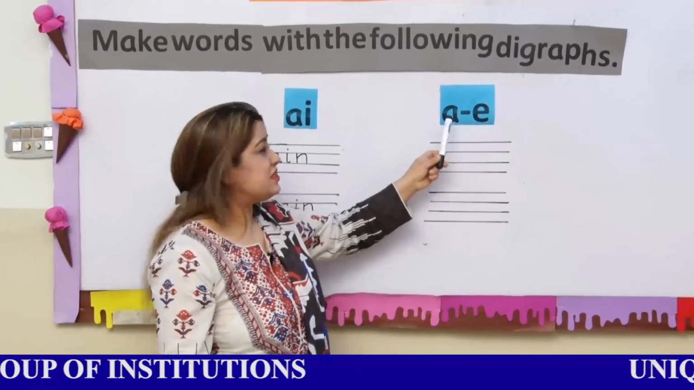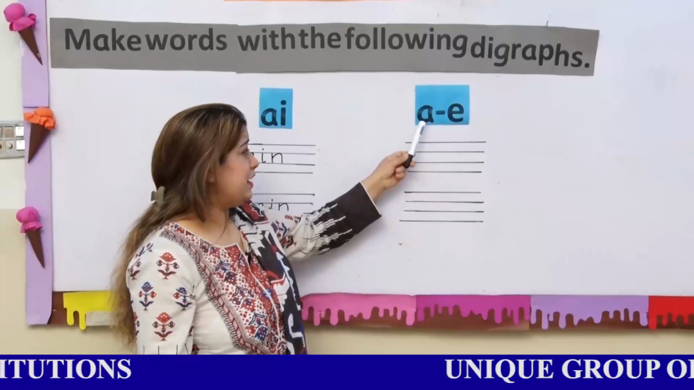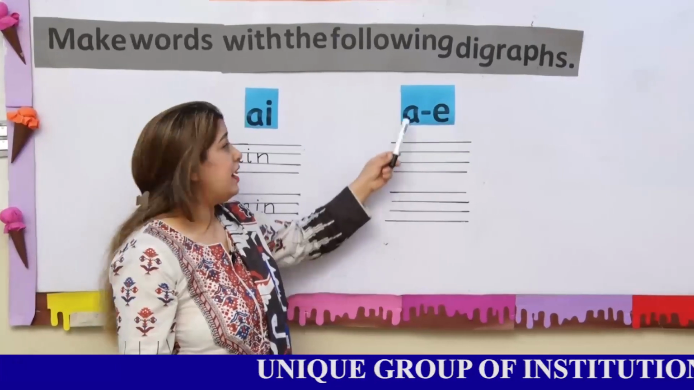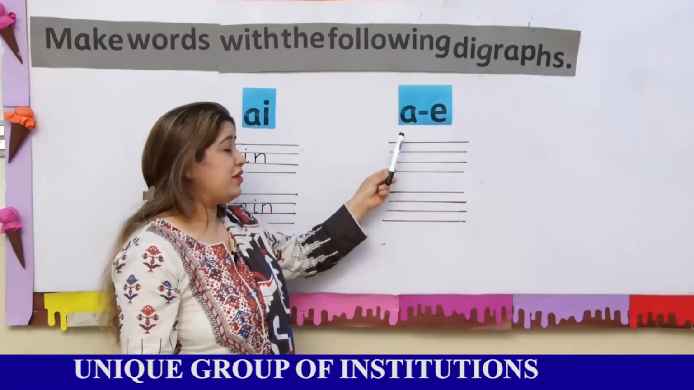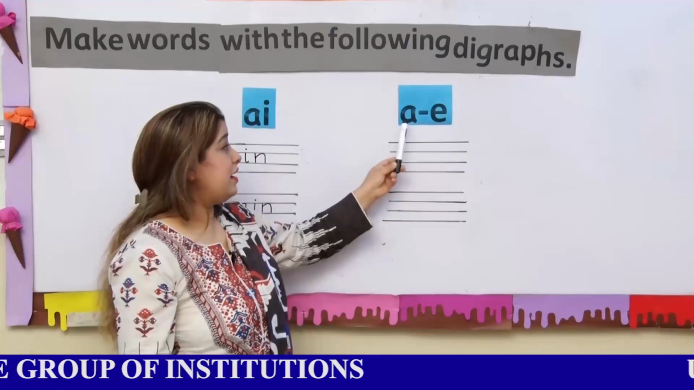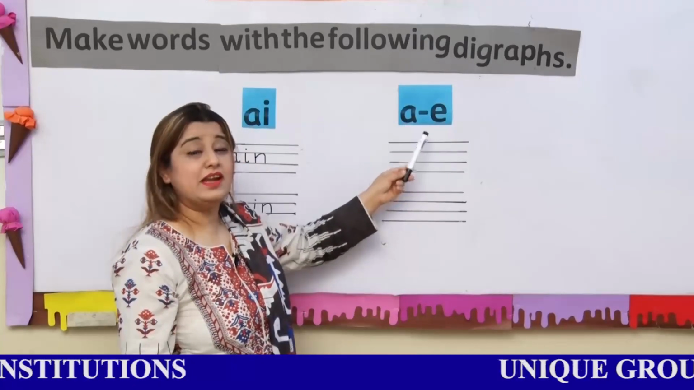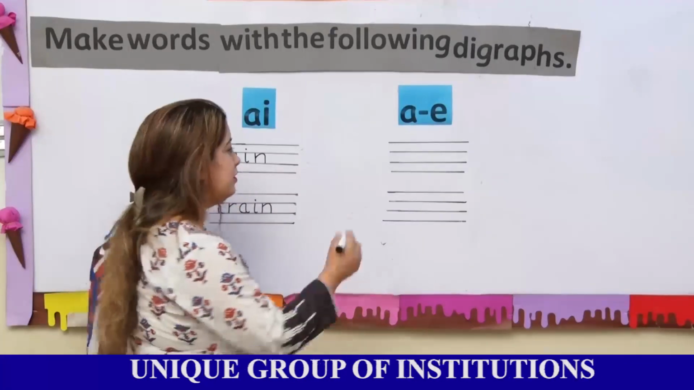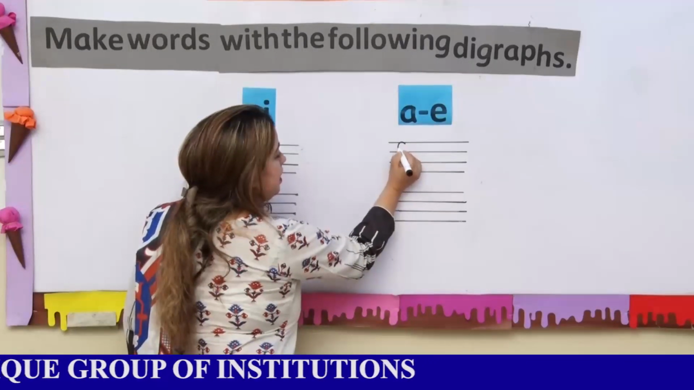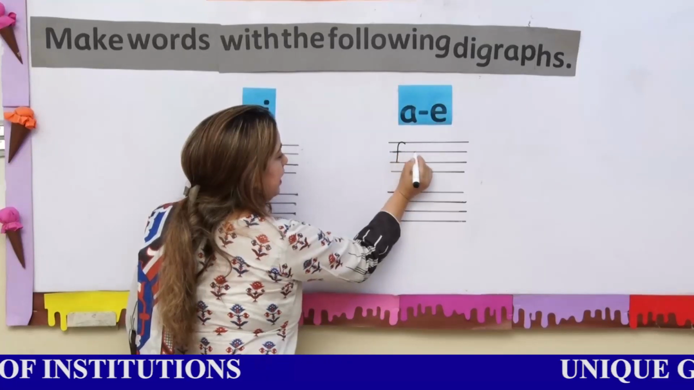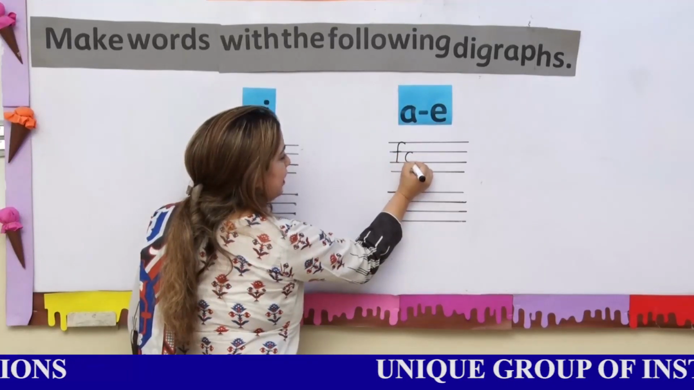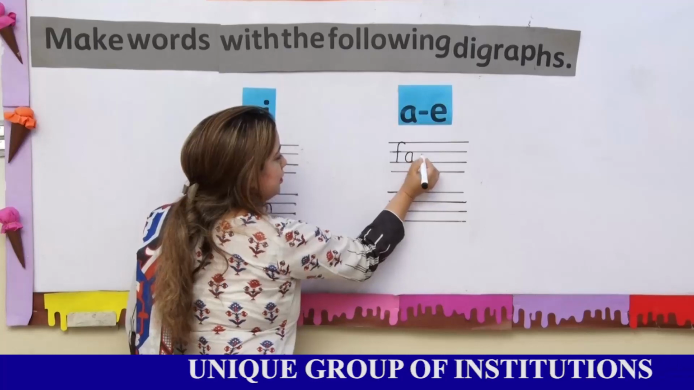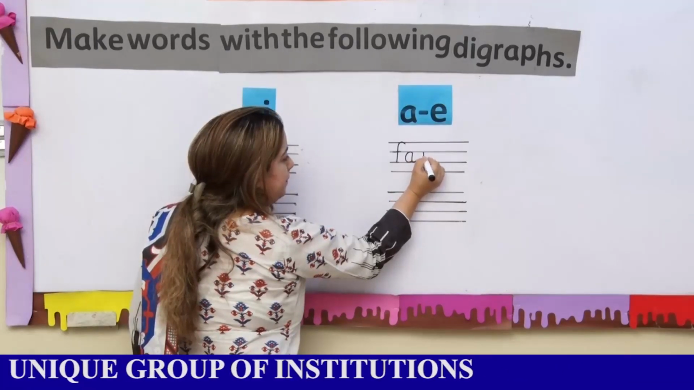What do you mean by this digraph? It means that it will be having A in the center and E at the last. You will write those words that are having A in the center and E at the last, like fame. F, A. You can see that A is coming almost in the center. F, A, M.